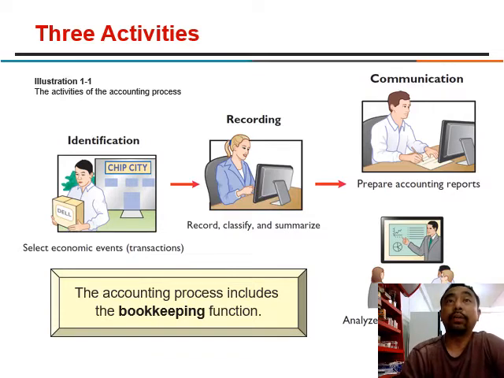In this illustration 1.1, the activity of the accounting process, first is identification. First, accounting will select economic events such as transactions. Then, they will record, classify, and summarize. And the end of the activity is communication. Prepare all accounting reports. The accounting process includes the bookkeeping function.